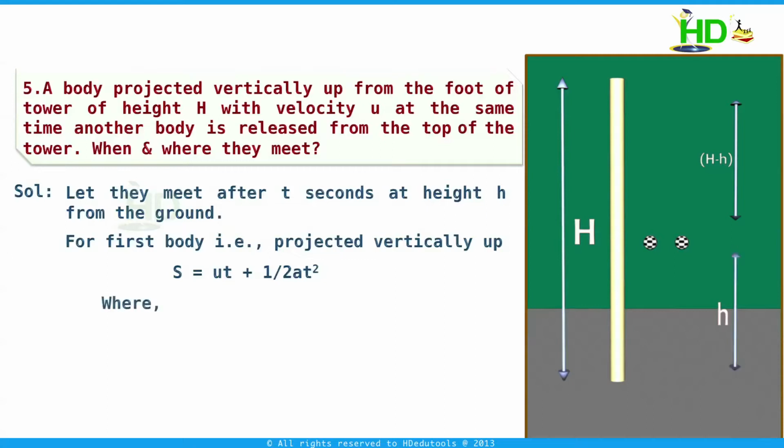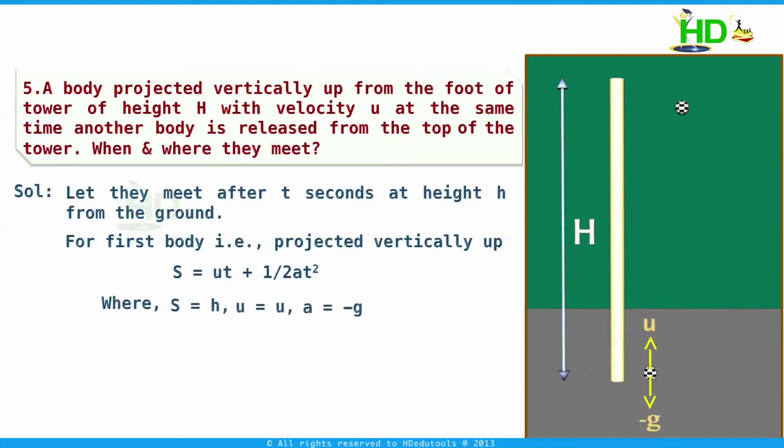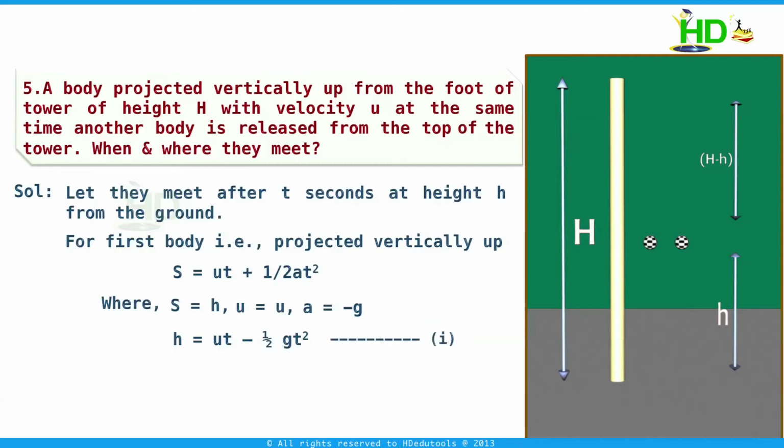Here s is h, the initial velocity is u, a is minus g, since the acceleration due to gravity is opposite to the motion of the body. Now we get h is equal to ut minus half gt square.